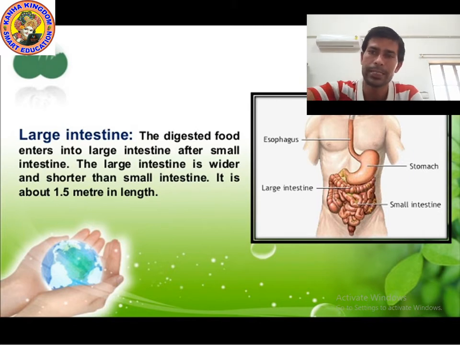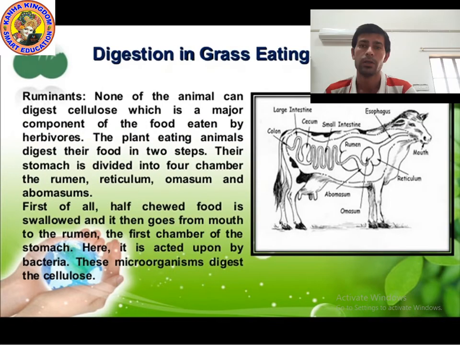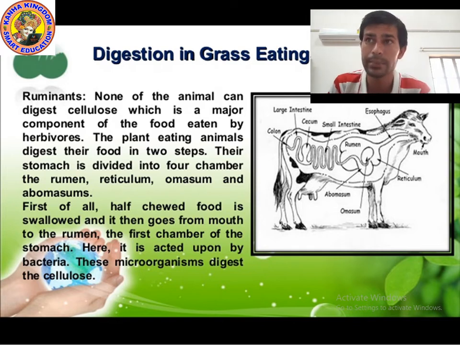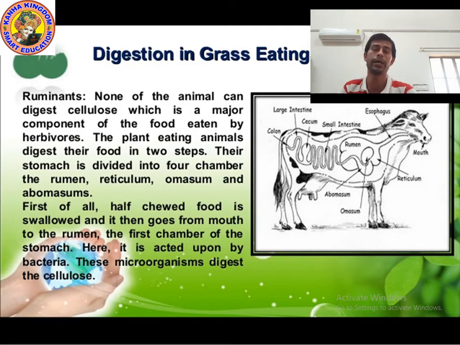Now let's move on to the next point. Okay, kids, now we will talk about digestion in grass-eating animals, digestion in herbivores like cow, buffalo, goat, sheep. How do they digest the food? No animal can digest cellulose, which is a major component of food eaten by herbivores.